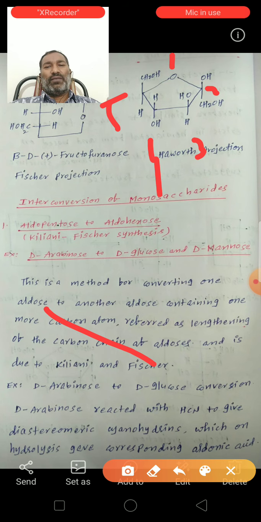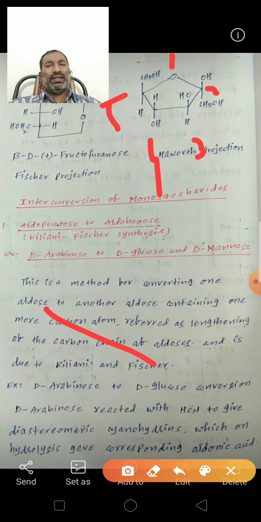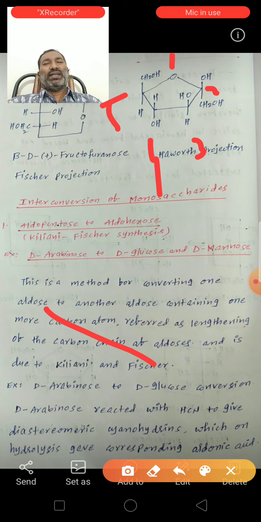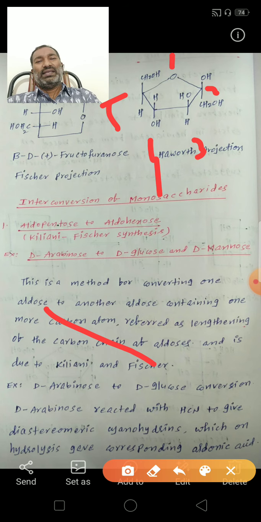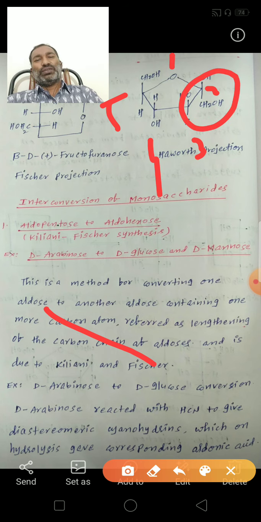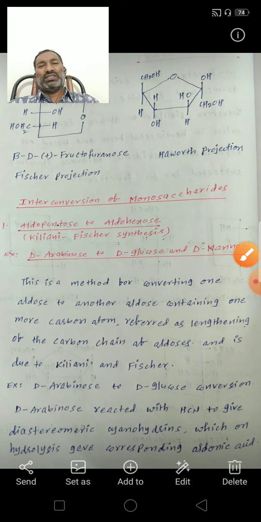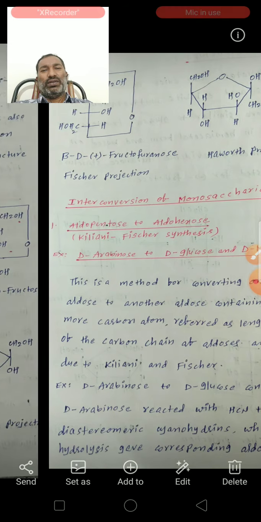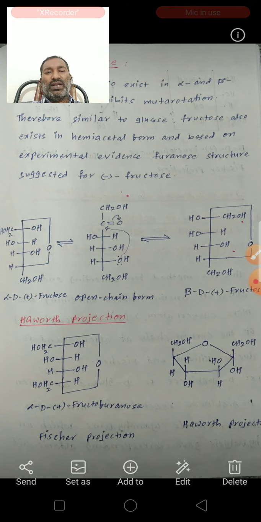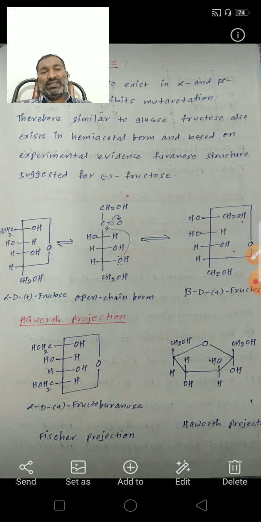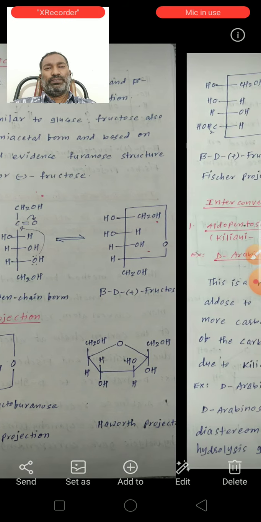Alpha-D-fructofuranose and beta-D-(+)-fructofuranose differ only in the second carbon configuration. In the beta form, at the second carbon OH is upward and CH2OH is downward. In the alpha-D-fructofuranose Haworth formula, at the second carbon OH is downward and CH2OH is upward, and the remaining are all the same.